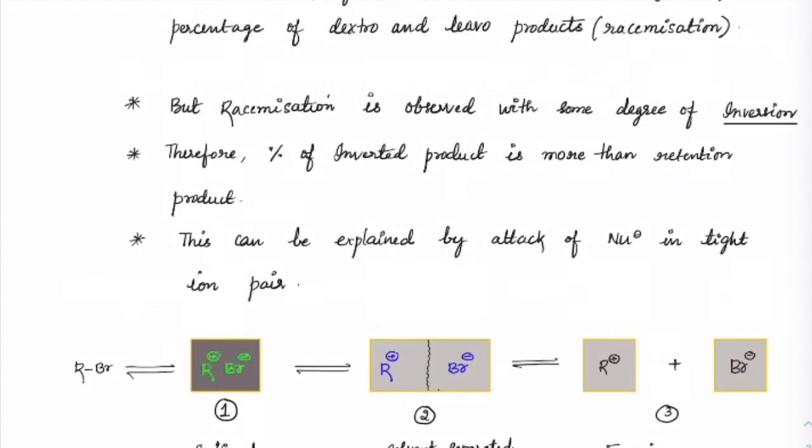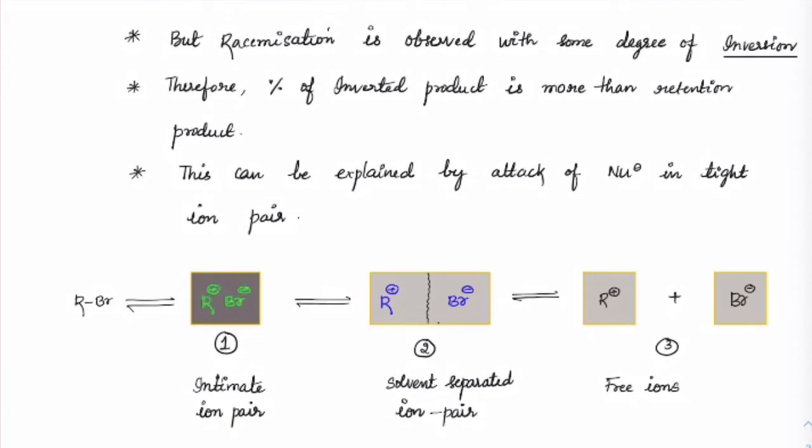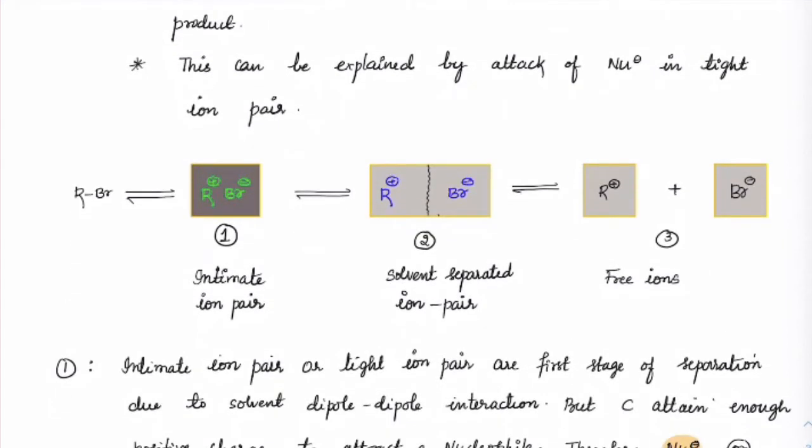So, what we were discussing yesterday was the stereochemistry of SN1. When we take a substrate, it usually forms a tight ion pair across the solvent to start with. This is also called an intimate ion pair. I can call this the first state of separation between this substrate carbon and this bromide, which is the leaving group. Now, there are two problems here.